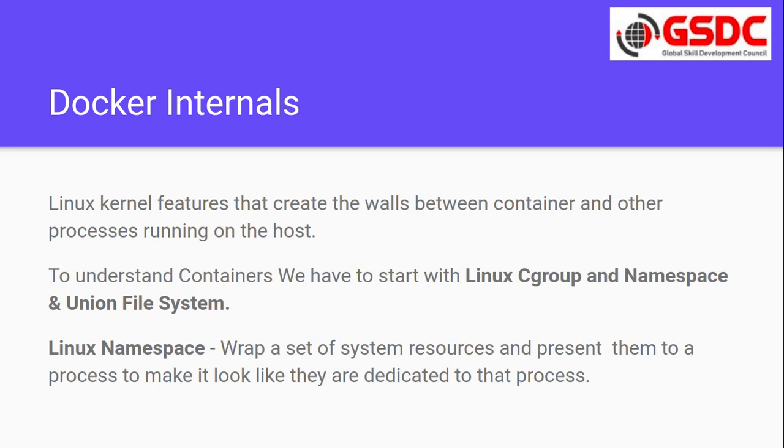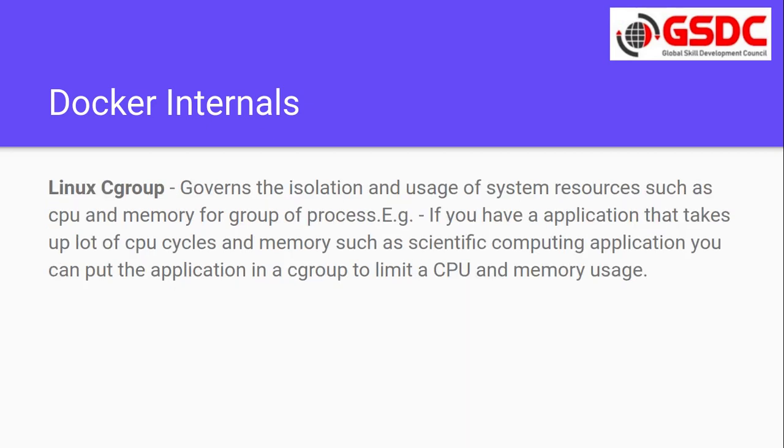Now what are C groups? C groups govern the isolation and usage of system resources such as CPU and memory for a group of processes. For example, if you have an application that takes a lot of CPU cycles and memory, such as a scientific computing application, you can put the application in a C group to limit its CPU and memory usage.